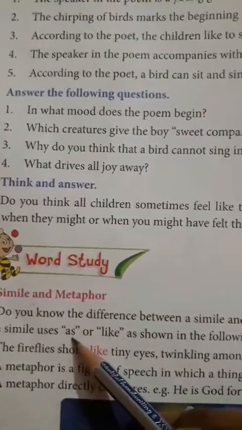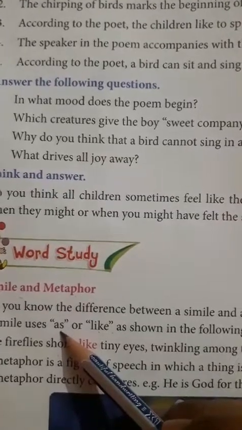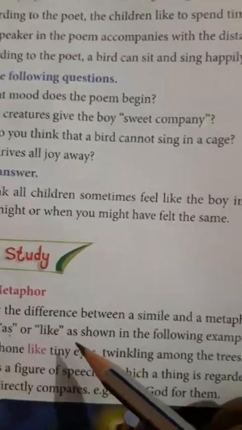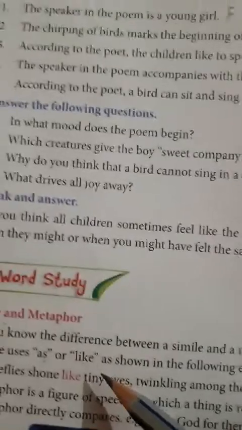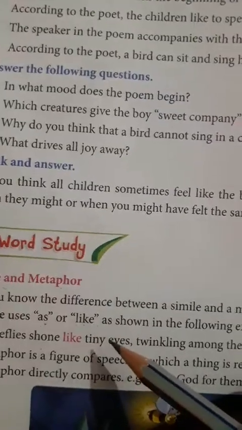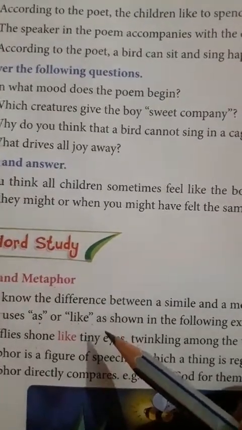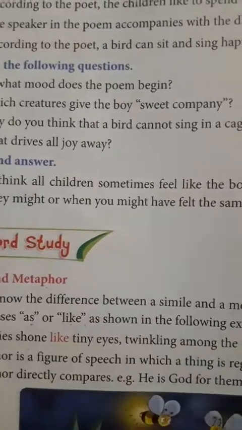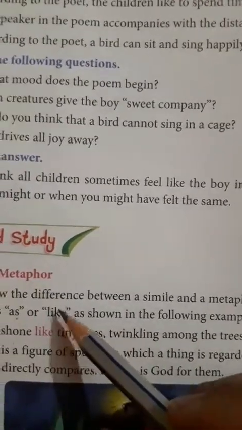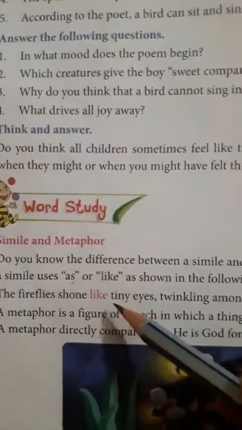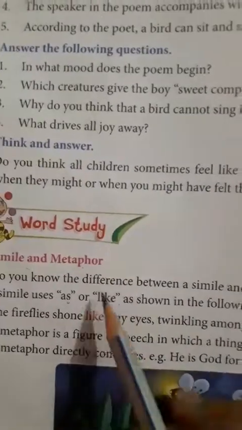You can take many more examples of that. She is as beautiful as a rose, or as white as a jasmine. All these are examples of the simile. Now come to the metaphor.